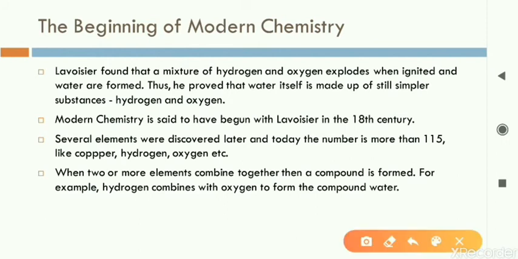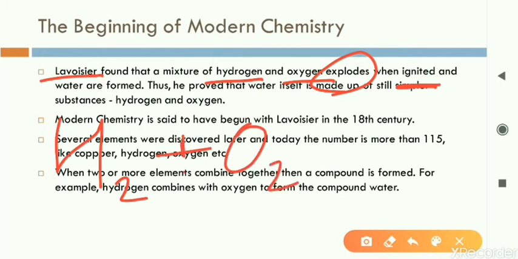So there was a scientist, known as the father of modern chemistry. His name is Lavoisier. Lavoisier found that when a mixture of hydrogen and oxygen is ignited, means whenever we take hydrogen gas and oxygen gas and try to put some fire in between, we try to heat that, then it will explode. There will be an explosion. And as this takes place, hydrogen, H2, and oxygen, both combine together, and what we get is water.